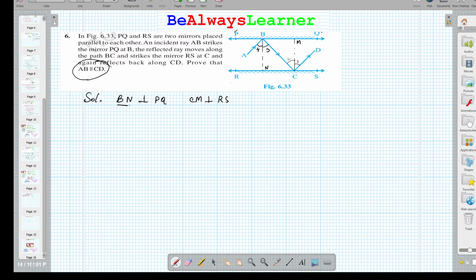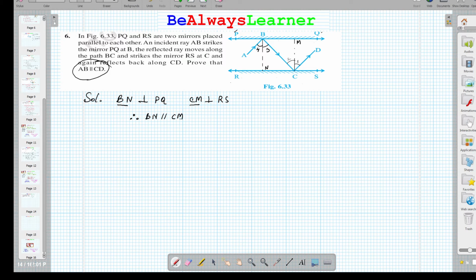If it is so, then these two lines are parallel. Hence, BN is parallel to CM, because if it is perpendicular to PQ, it is also perpendicular to RS.